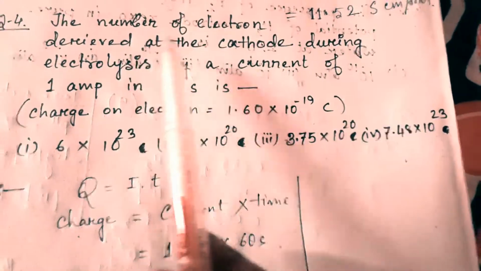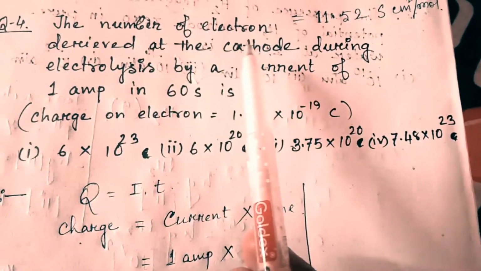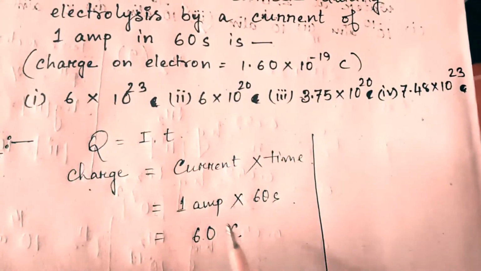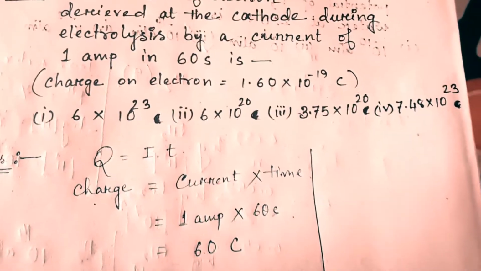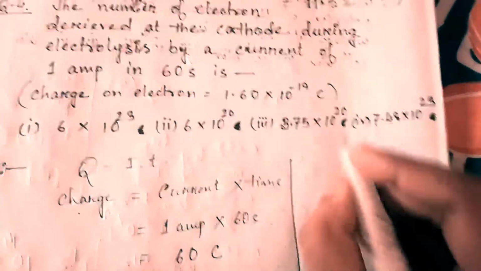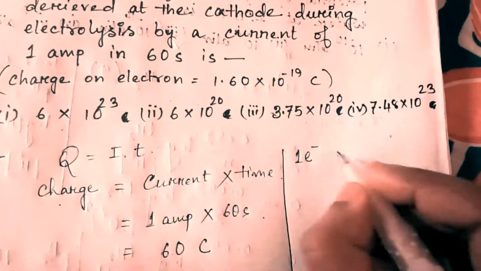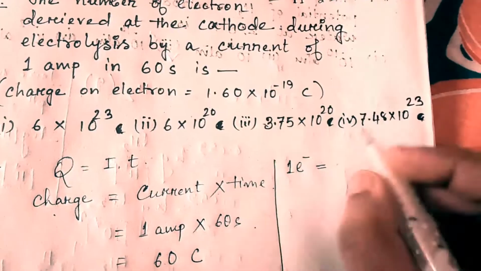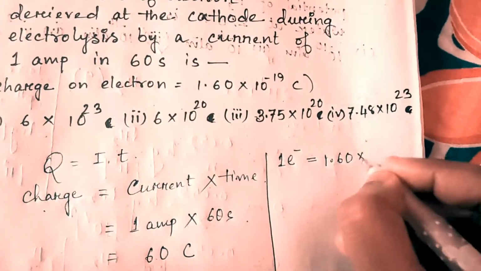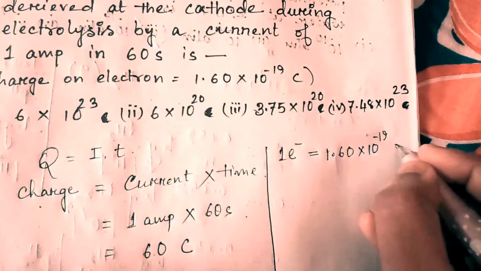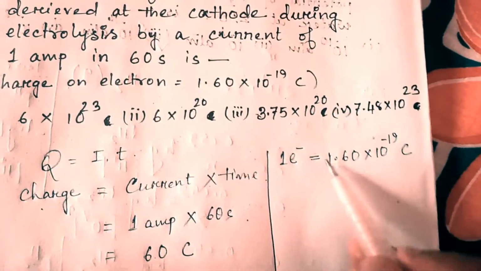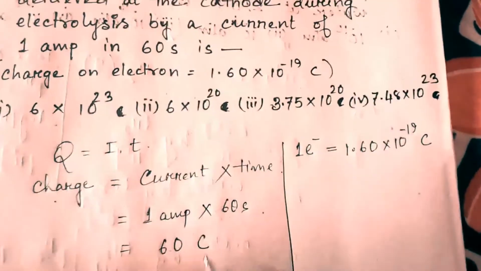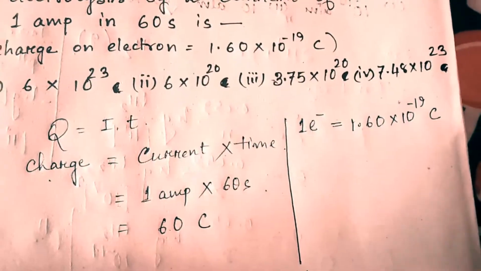So the number of electrons, we have to find out this. We know only one thing, that this number of electrons have this 60 coulomb charge. Now we know 1 electron has the charge value given here, 1.60 into 10 to the power minus 19 coulomb. That means this amount of charge is for 1 electron. Then 60 coulomb charge is for how many electrons?